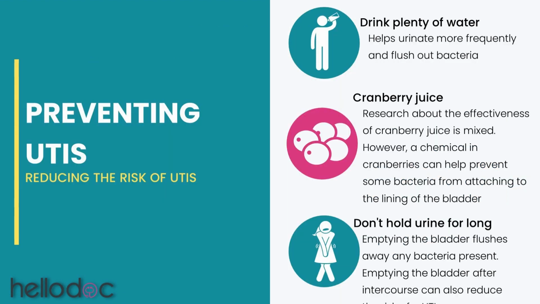Preventing UTIs. Drinking plenty of water ensures that you are urinating more frequently and flushing out the bacteria. Taking cranberry juice in the form of a capsule or tablet or drinking it can be helpful to prevent the bacteria from sticking to the lining of the bladder. This can be purchased from a health shop or pharmacy. Ensuring you do not hold urine for long and go when needed, as well as after sexual intercourse, ensures you are regularly flushing out the bacteria.